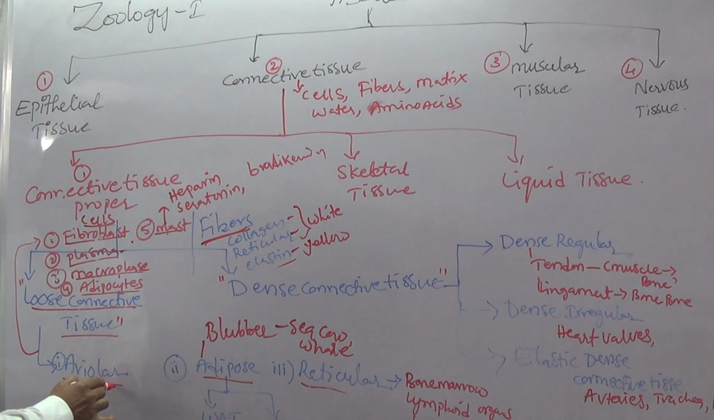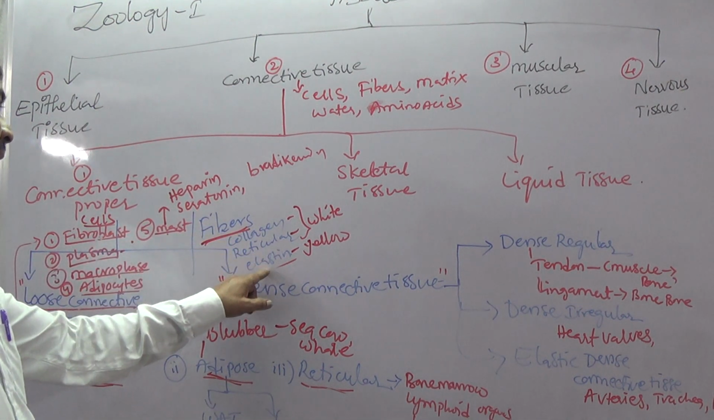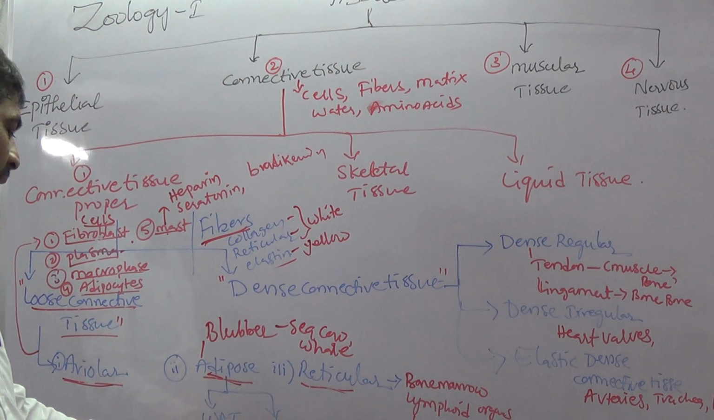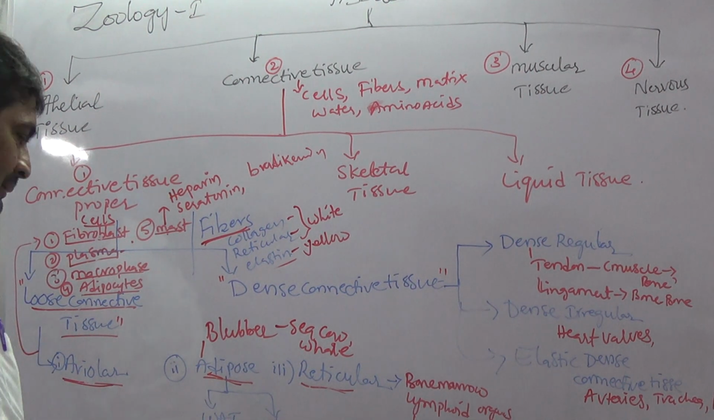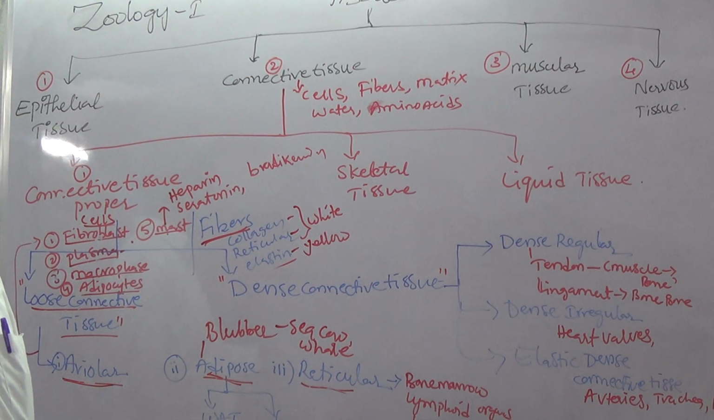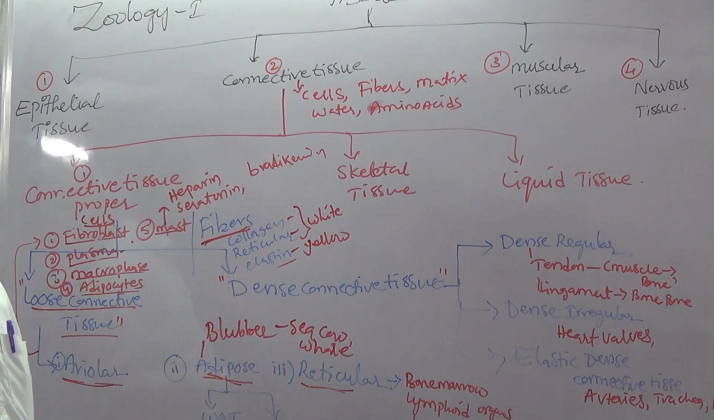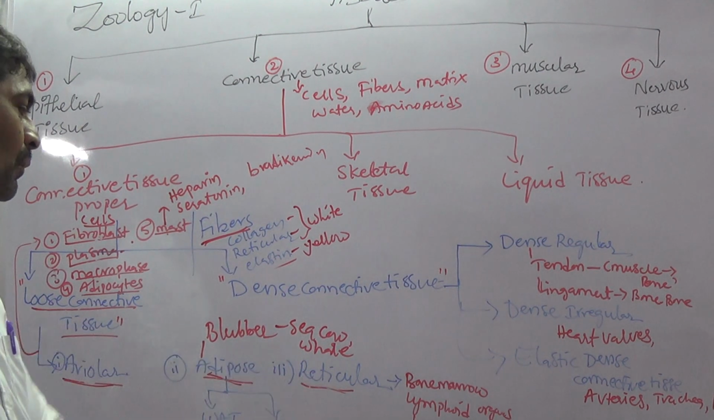Loose connective tissue contains areolar, adipose, reticular. Areolar has 5 types of cells, that is fibroblast, plasma, macrophage, adipocytes, mast, as well as fibers: collagen, reticular, elastin. These belong to areolar. Adipose is of two types, that is white adipose tissue and brown adipose tissue. White adipose tissue is present in adults, brown adipose tissue is present in infancy or infant children as well as the fetus. Next, reticular.